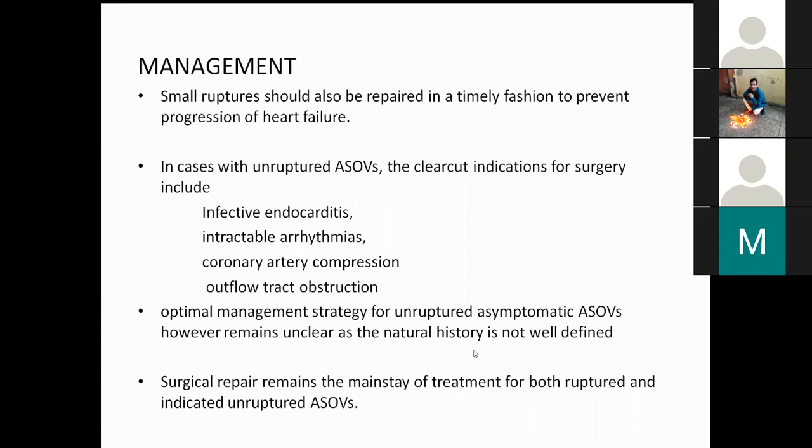There's one male also from Russia who came with coarctation of aorta, and a continuous murmur was heard. We did balloon dilatation of the coarctation and an RSOV device closure.